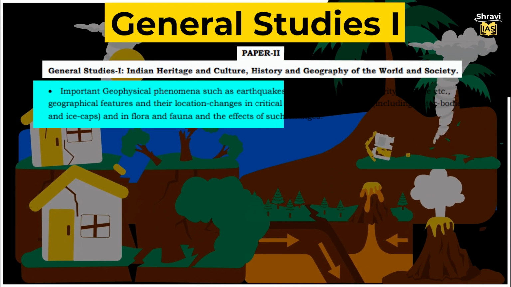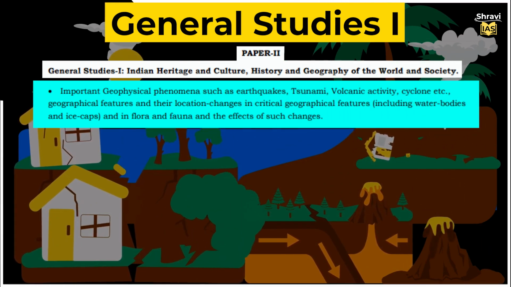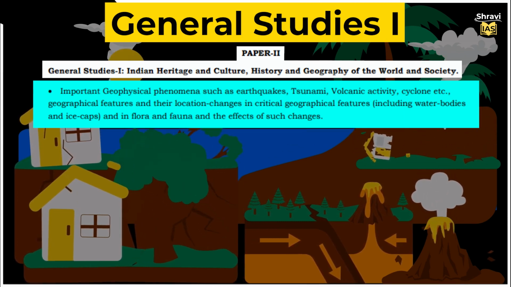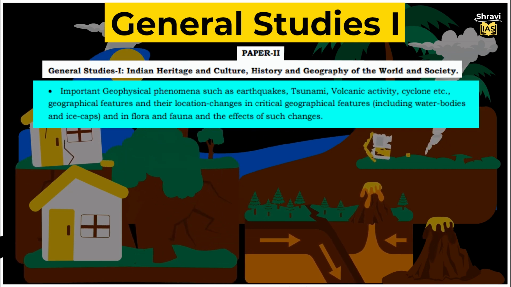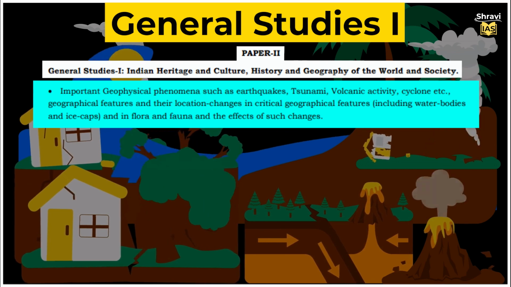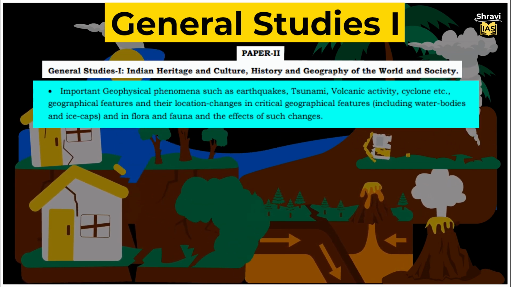Thereafter, important geophysical phenomena such as earthquakes, tsunami, volcanic activity, cyclone, etc. Geographical features and their location, changes in critical geographical features, including water bodies and ice caps, and in flora and fauna, and the effects of such changes.